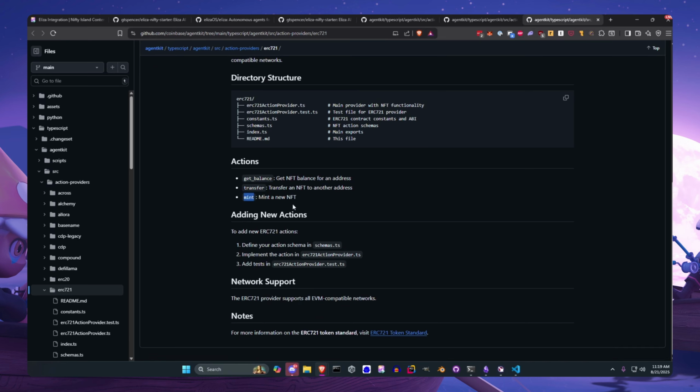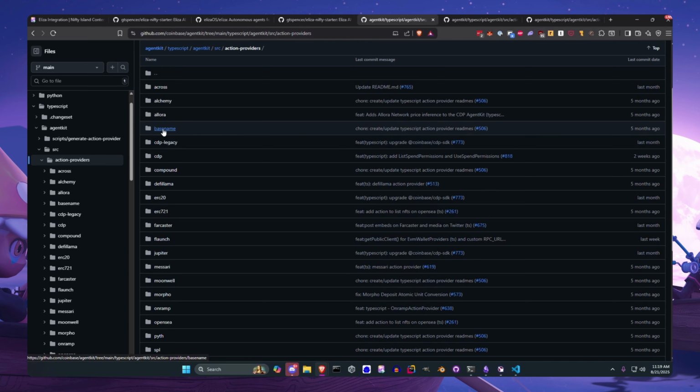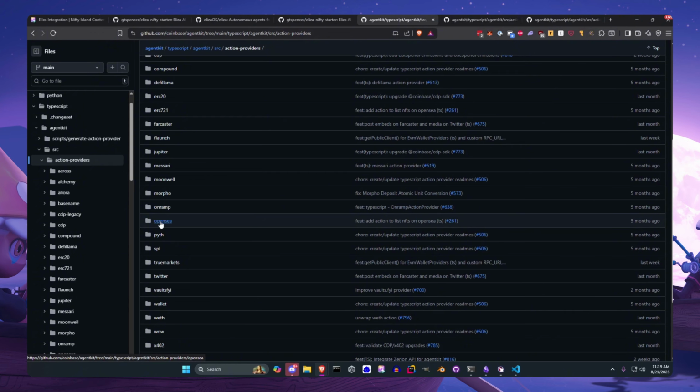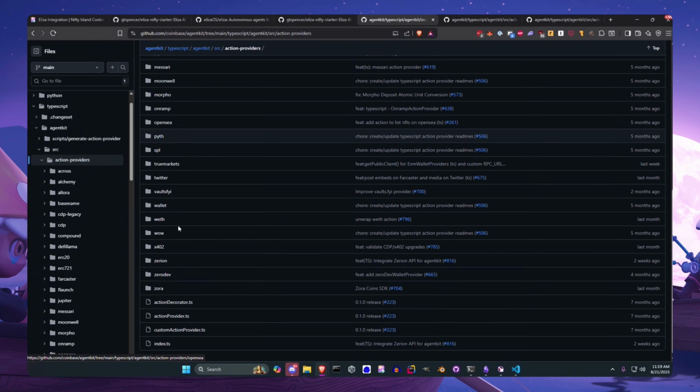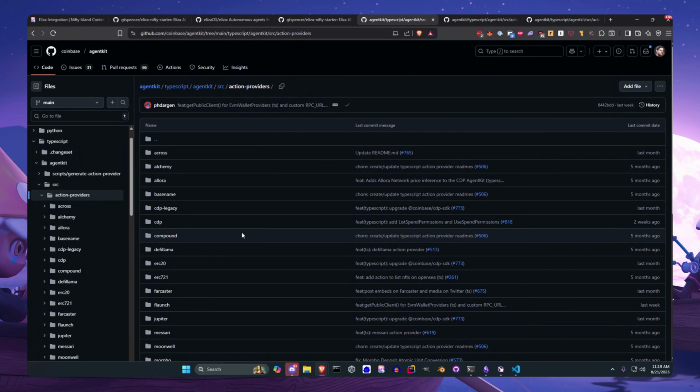So people come to your island, you call mint and you give them a special NFT for coming to your island. There's support for base names, so your agent can register base names for people. There's support for OpenSea, so you can say, hey, sell this NFT. Lots of really, really neat on-chain stuff. And this is just already built into Coinbase's agent kit.